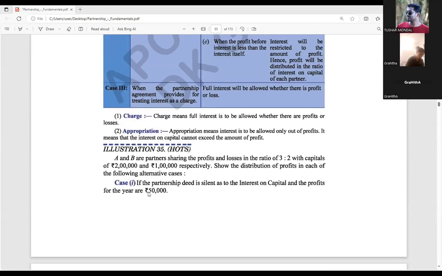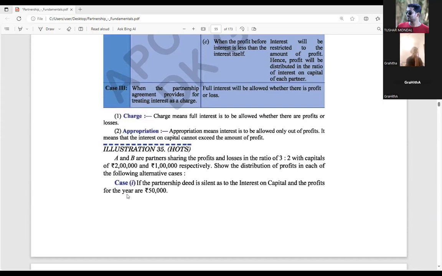Okay. Now see here, first illustration number 35. It is a little bit important question, a different type of question. That's why it is even a hot question. A and B are partners sharing profit and losses in the ratio 3:2 with capital of 2 lakh and 1 lakh respectively. Show the distribution of profit in each of the following alternative cases. Let's see one by one.